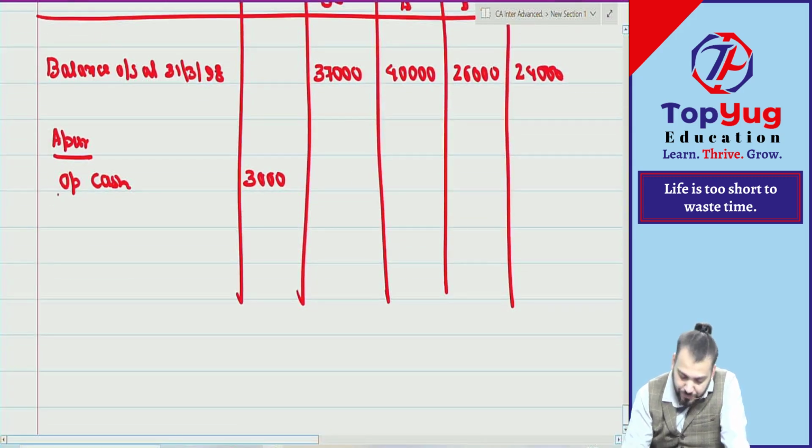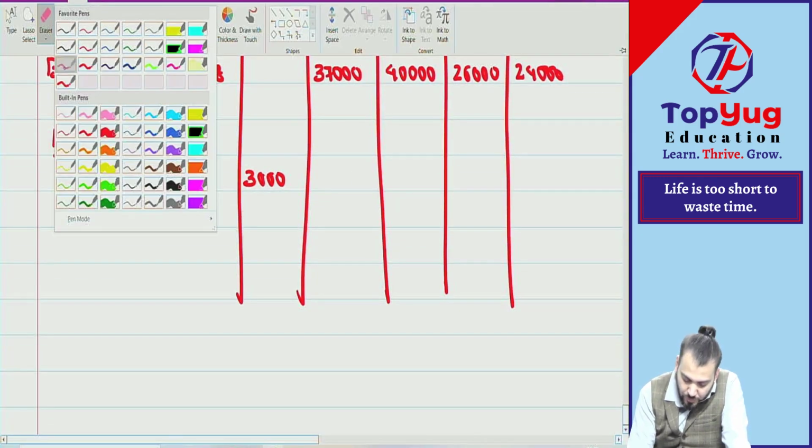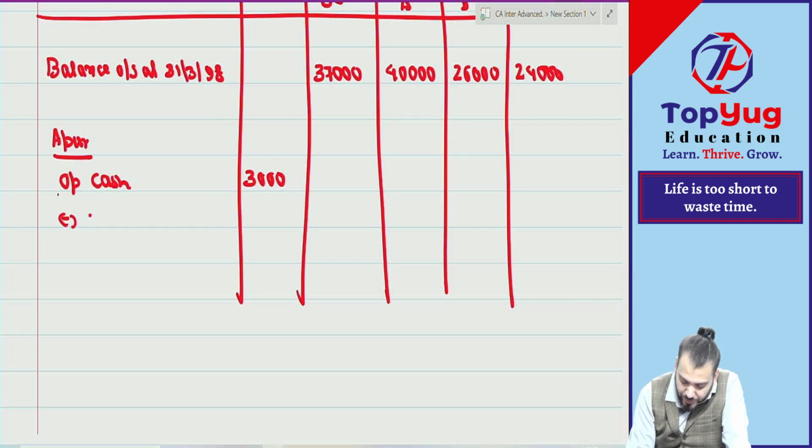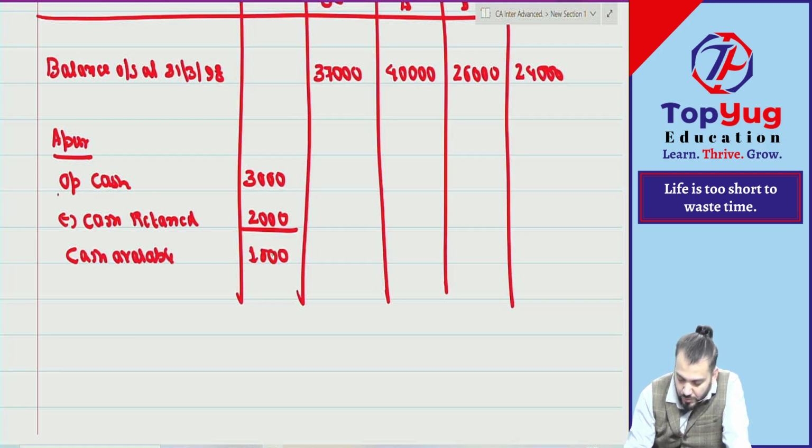Retention required. So it is what? Minus cash retained. How much? 2000. So how much cash available is equal to 1000. Correct.